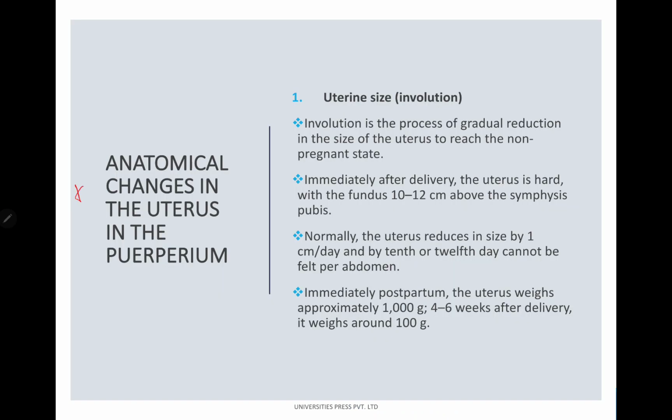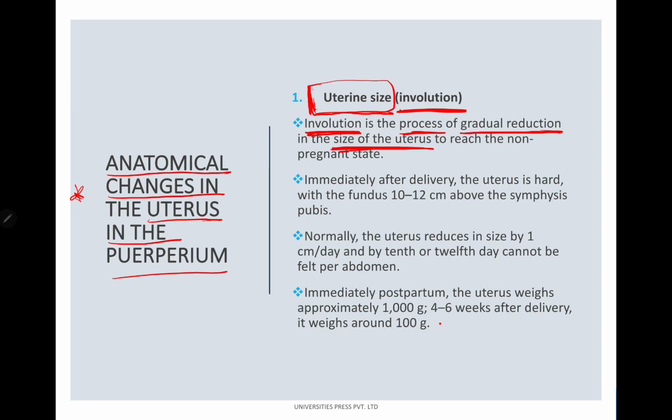So let's first talk about the anatomical changes in the uterus in the puerperium. First, uterine size undergoes involution. What do you mean by involution? Involution is a process of gradual reduction in the size of the uterus to reach a non-pregnant state.